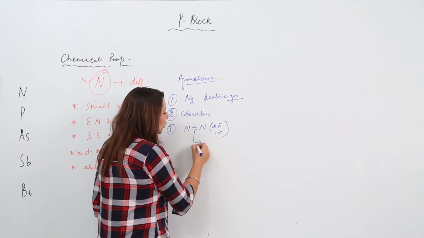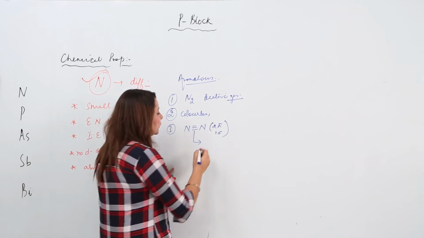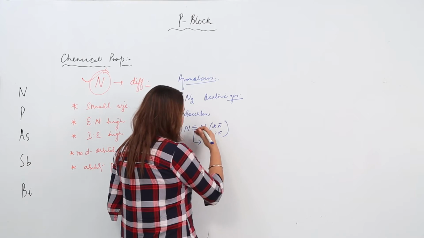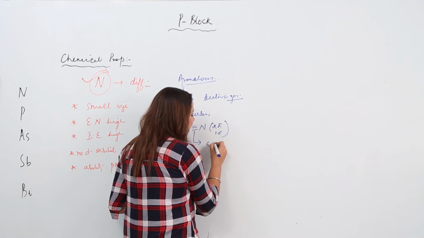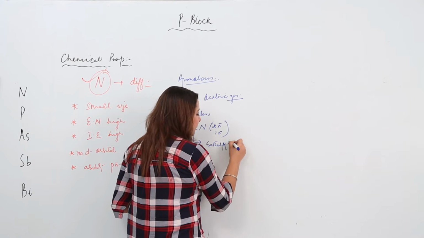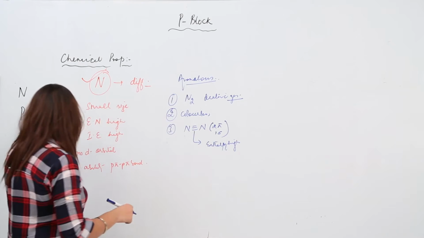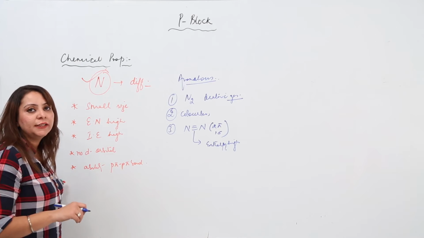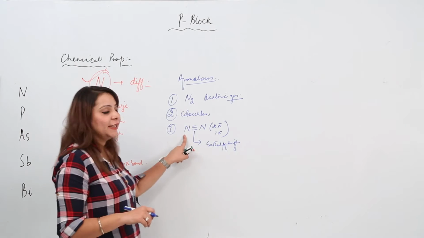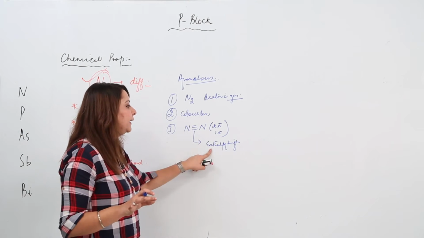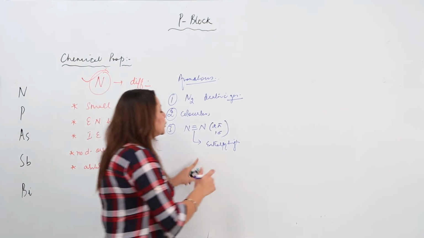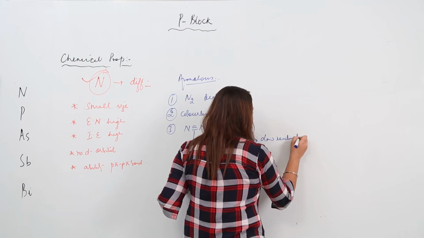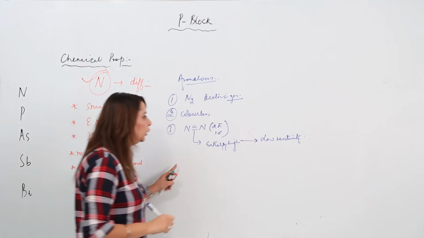As you can see, the number of bonds is more, so the strength is more. If you want to break this bond, the enthalpy required is comparatively high among the rest of the members, because they cannot form p-pi bonding and are linked by a single bond. But the nitrogen molecule is linked by a triple bond, so the enthalpy for breaking this bond is high. So we can say that it has low reactivity. As a result, its reactivity is low.